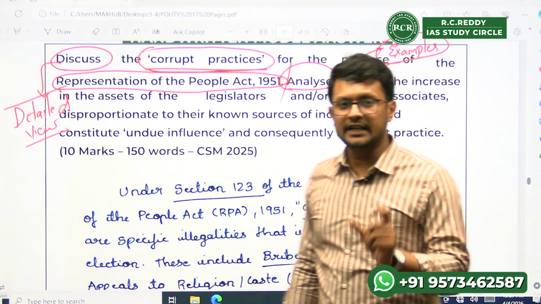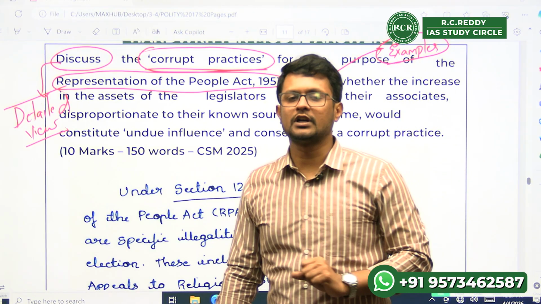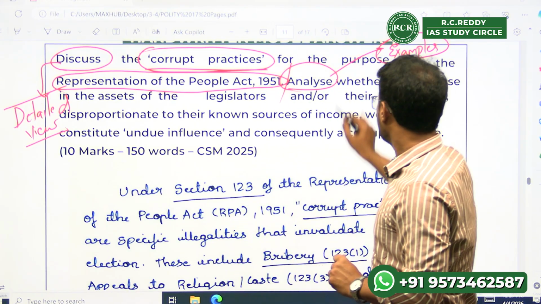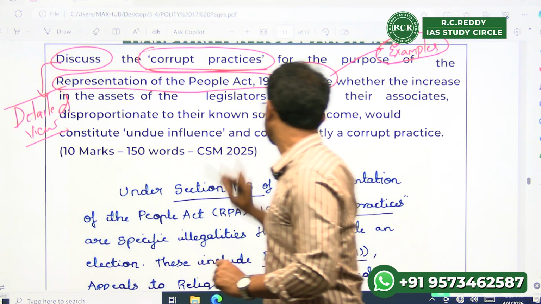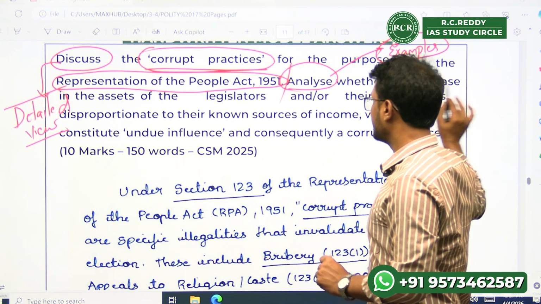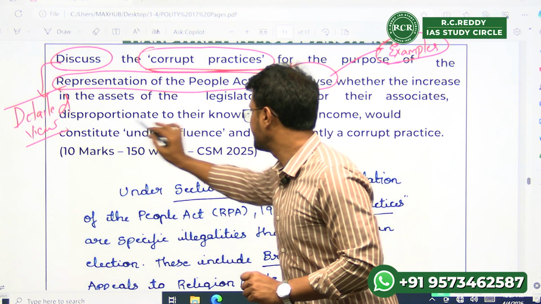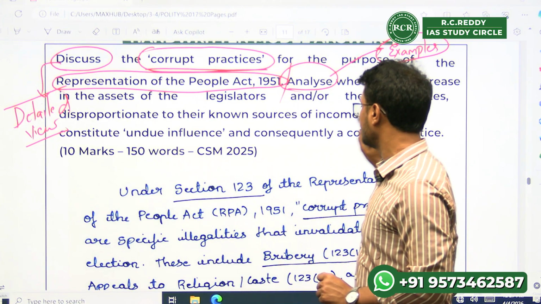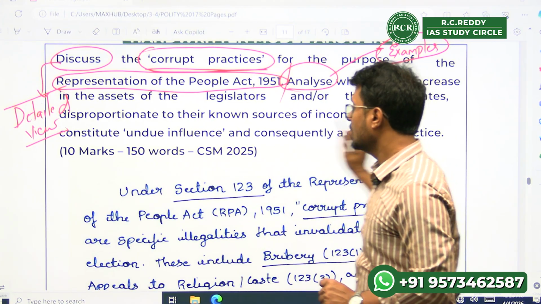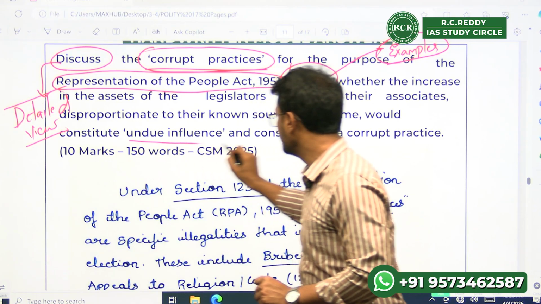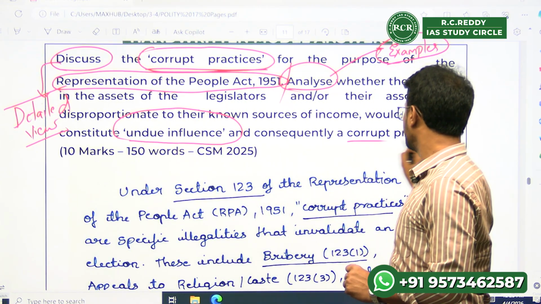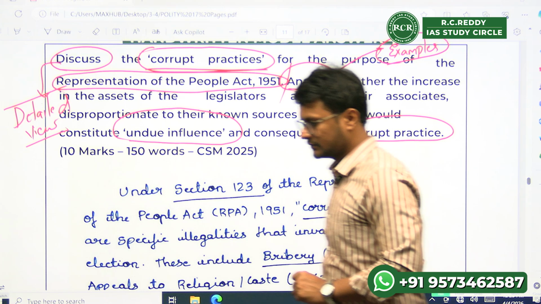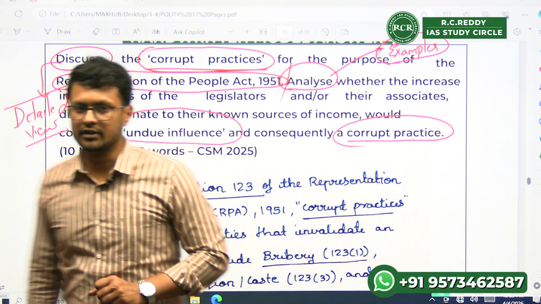Please try to bring in examples in the question is what is the demand of the question. Analyze whether the increase in the assets of the legislators and or their associates disproportionate to the known source of income would constitute undue influence and consequently corrupt practice. So these are the keywords.